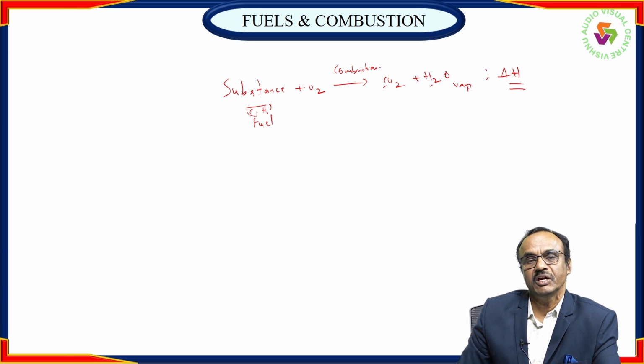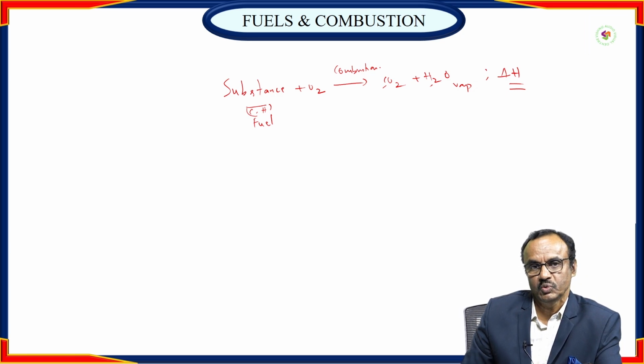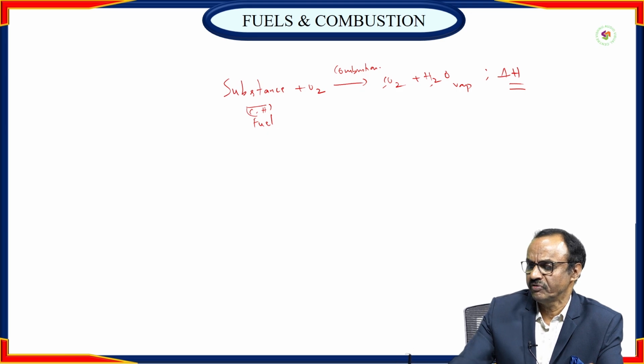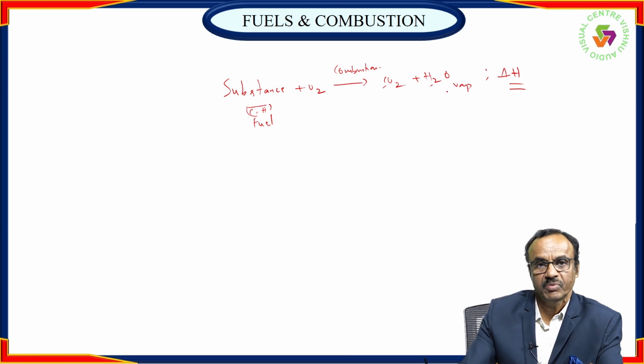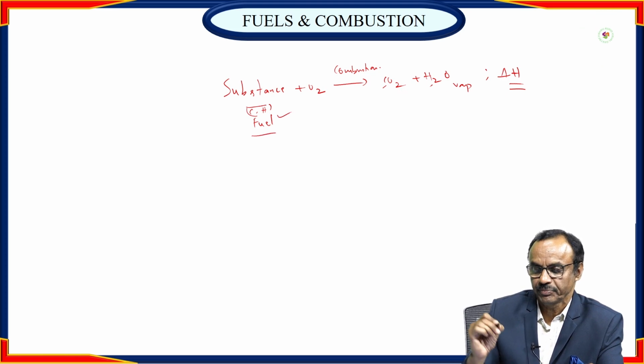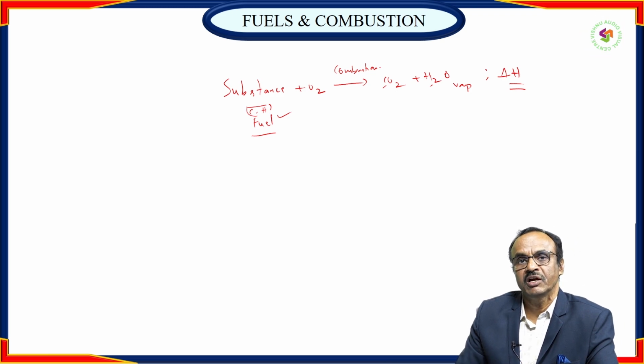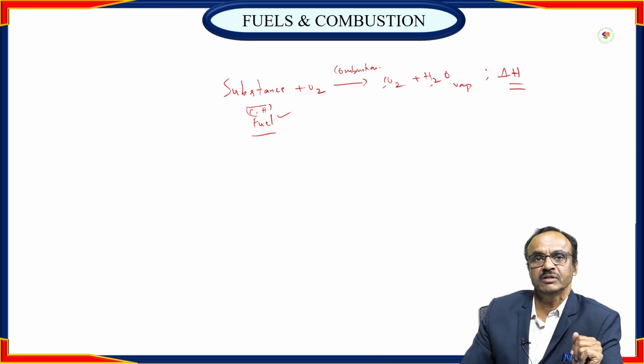Any substance which undergoes combustion and liberates a large amount of heat, along with liberation of CO2 and H2O vapor, is known as fuel. Right? Fuel is mainly composed of carbon and hydrogen.